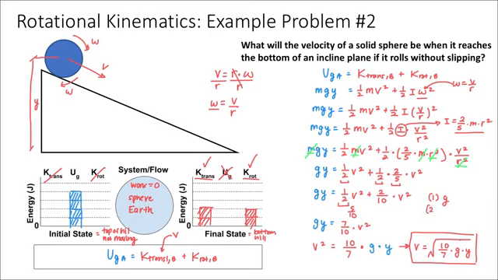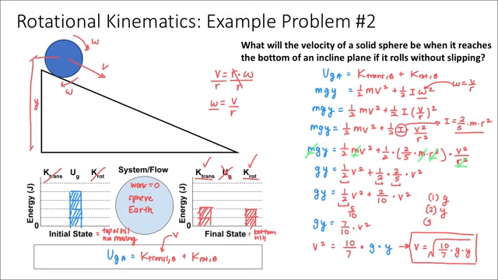The second factor that affects the velocity of the sphere at the bottom of the hill is y, the height that the ball was initially released from. If we release the ball from a higher height, it's going to have a larger velocity by the time it gets to the bottom of the inclined plane, and that should make sense.